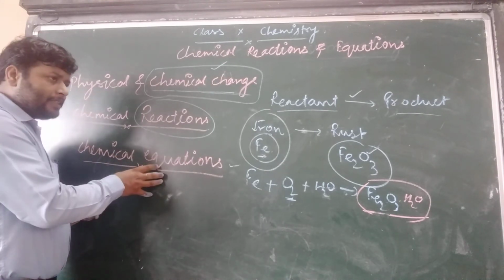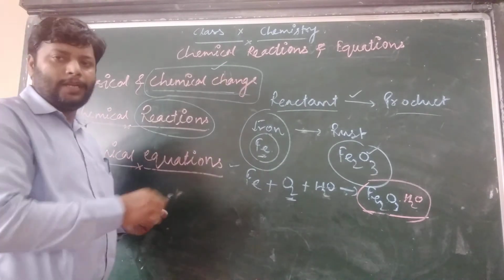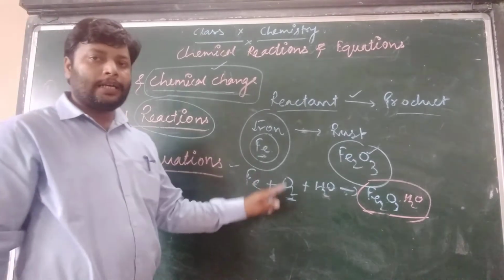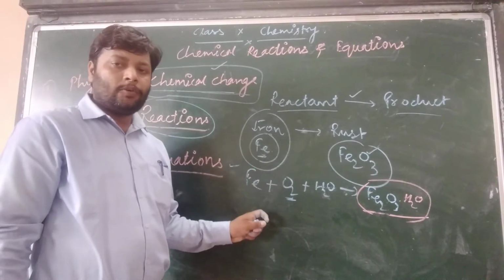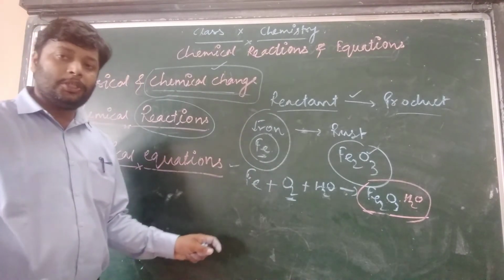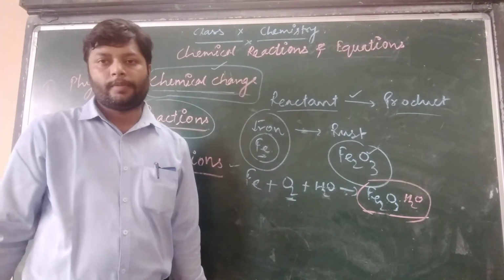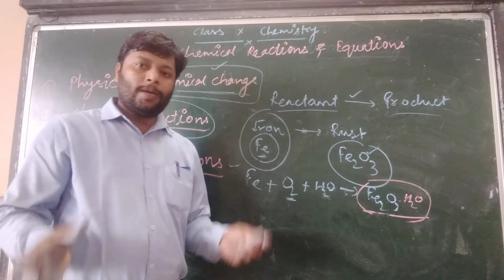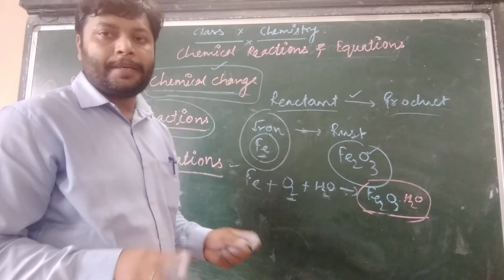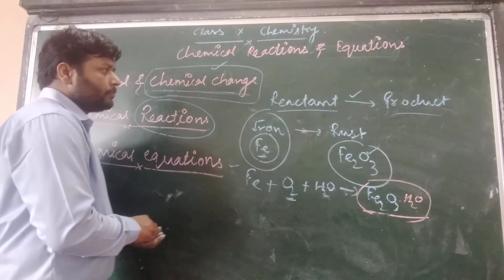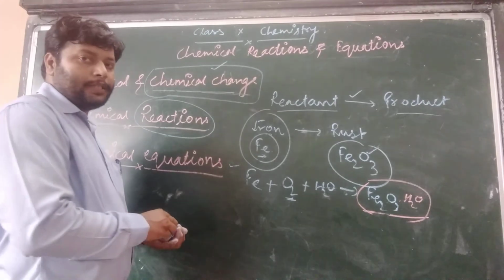So chemical equations are really representations only. To write a balanced reaction, we need to equalize the number of atoms on both sides. That is really very important.